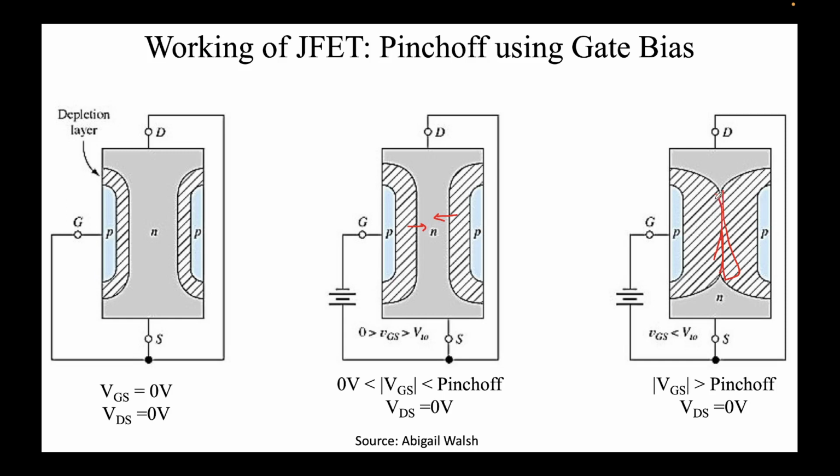Hence, it is VGS off. The gate bias at which these two depletion regions touch is known as VGS off, or the pinch off voltage, which is shown like this here. Did I explain what your doubt was, Aishwarya? Yes, sir. I got it.